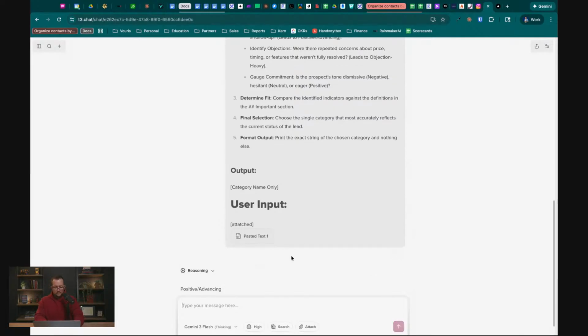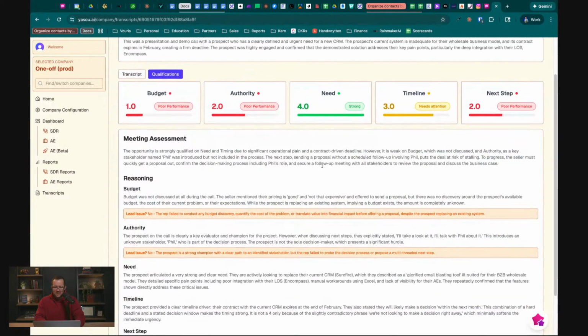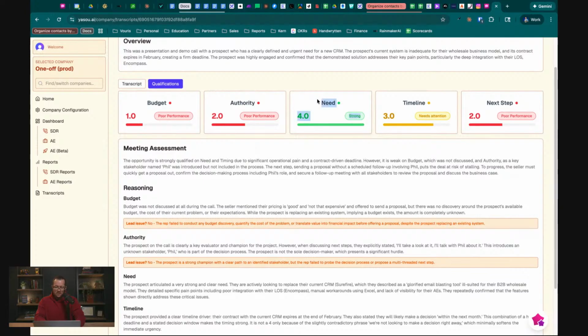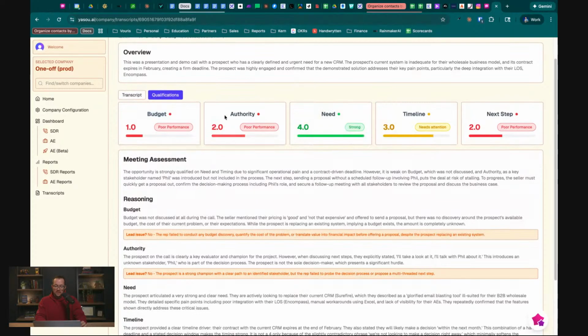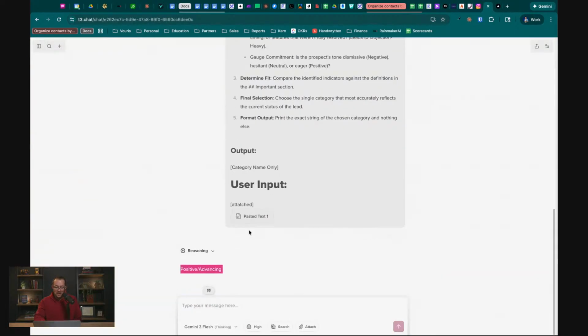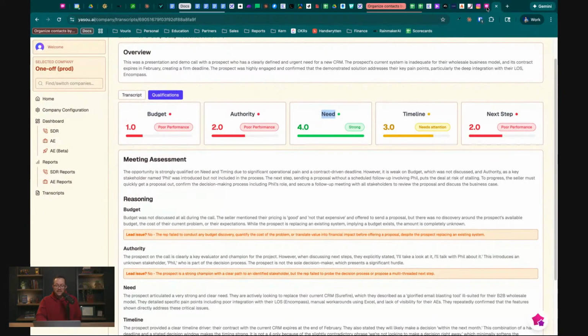Okay. Positive / advancing. Okay, great. And we can kind of spot check this. So, you know, the need is low. And here's another thing I'm thinking of: knowing that this call is positive and advancing overall, and knowing budget and authority is still pretty low, I don't know if that really tells us that the deal is more likely to close or not. It helps us understand if the deal is still progressing, if the deal is positive, which it definitely does here, right? We have a good call with a non-decision maker. That's good. Even if we're not fully qualified, it's still a positive signal.